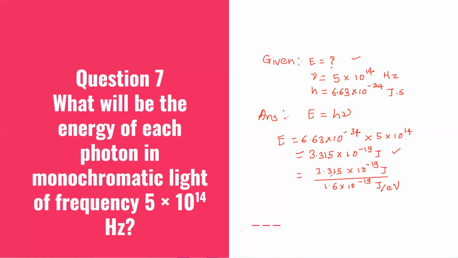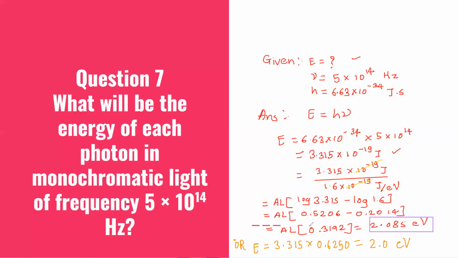Let's solve this by log now. Log of 3.315 is 0.5206 and log of 1.6 is 0.2041. After subtracting, we'll get 0.3192, and the antilog of this number will be 2.085. So this will be our required answer in electron volt.